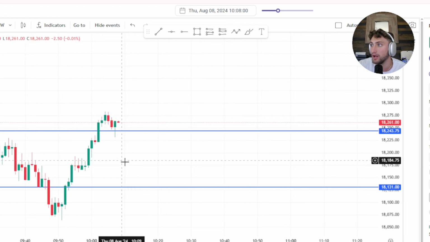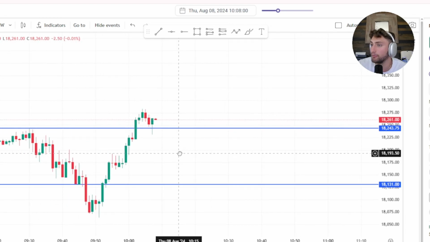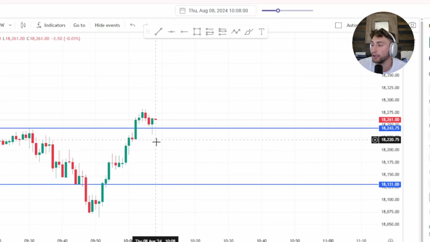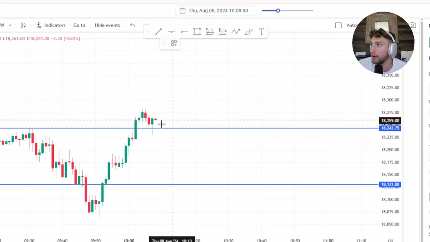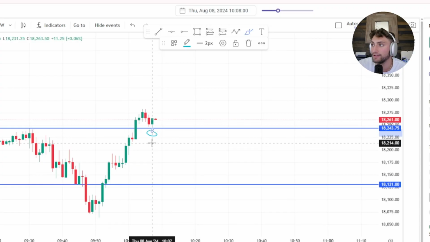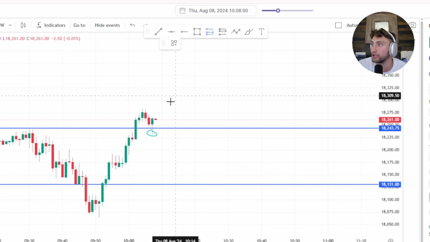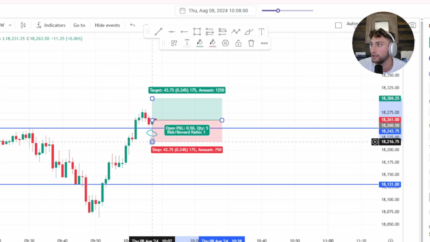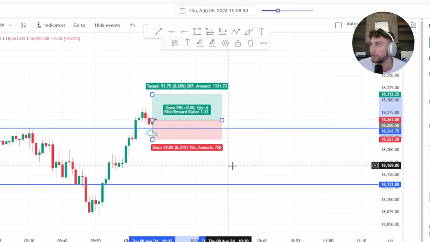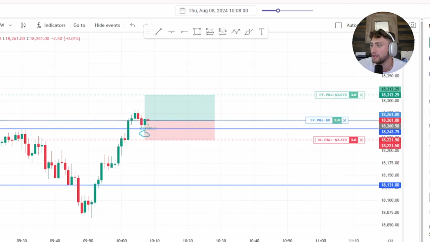Okay, so we get a pullback. Okay, perfect. This is exactly what I want to see. I want to see a retest, a rejection, where sellers tried their best to push the candle to the downside here, but buyers said, absolutely not, and they turned it into a bullish candle. So what we're going to do is enter this trade. We're going to have stops just below here. We'll target something up here just like this, and we will see.